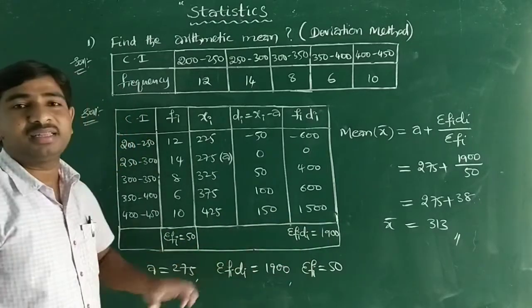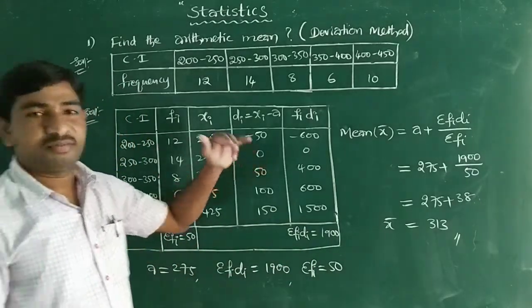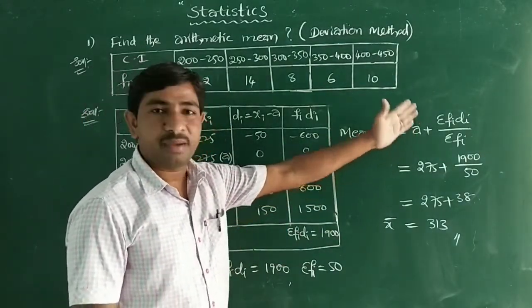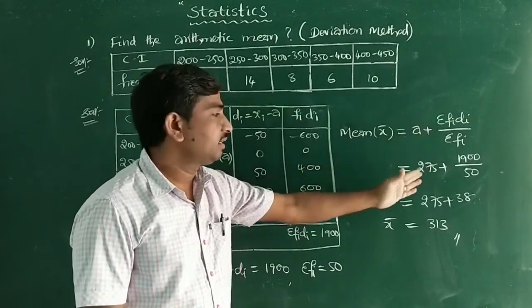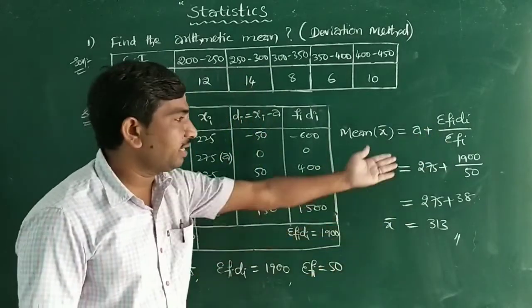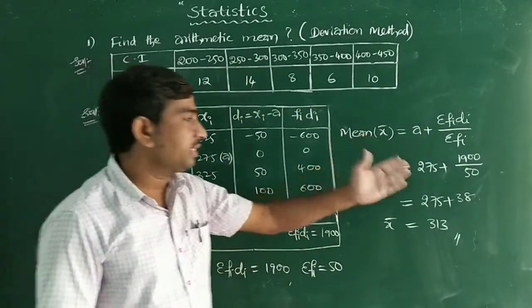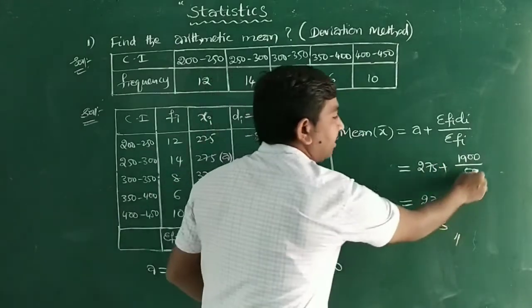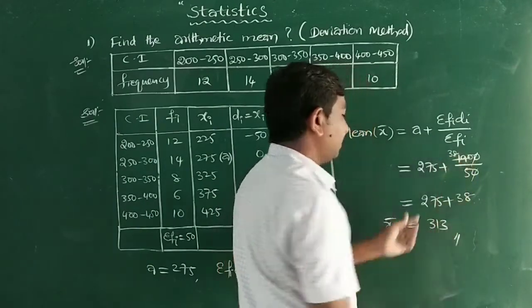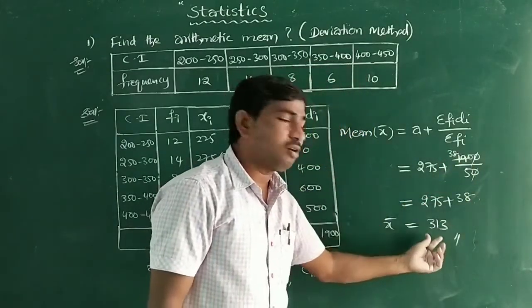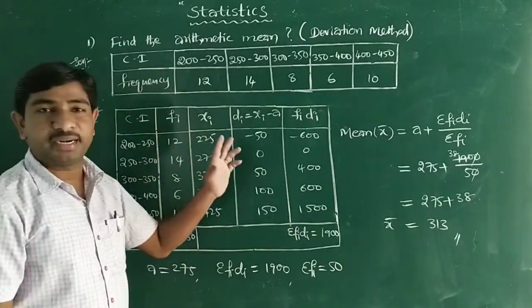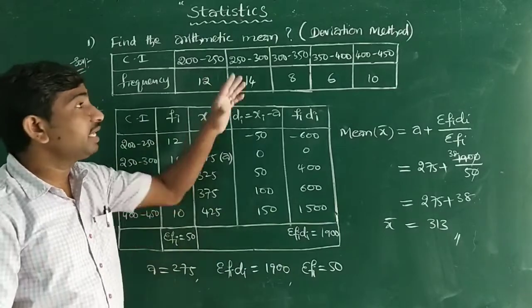So by using all these values, write the formula for the arithmetic mean by the deviation method. Mean x bar is equal to a plus summation fi di by summation fi. So a is 275, and summation fi di value 1900 by summation fi is 50. By cancellation of 50, you will get 38 directly. So this is 275 plus 38. How much? 313. This is the arithmetic mean for the grouped data by the deviation method.